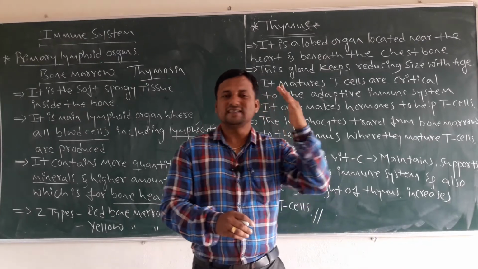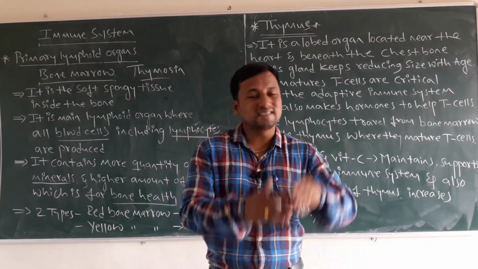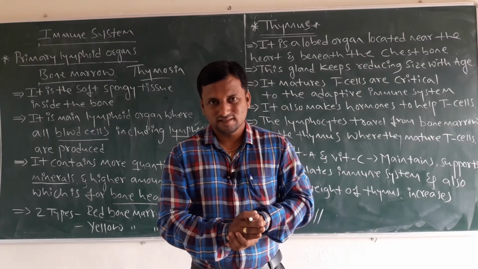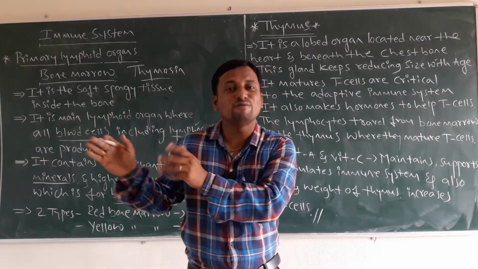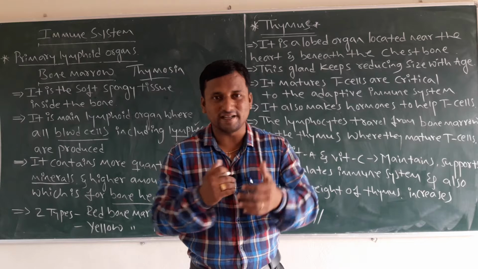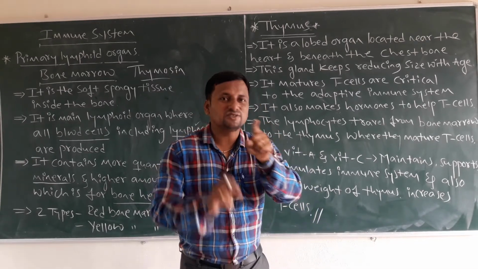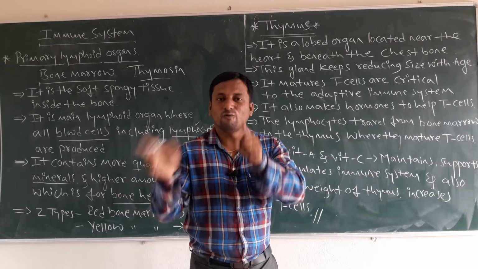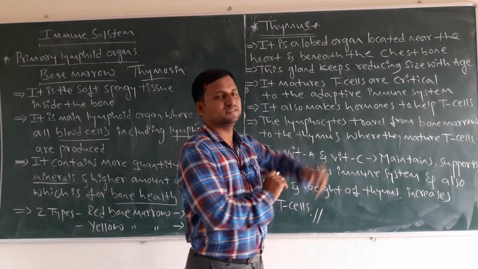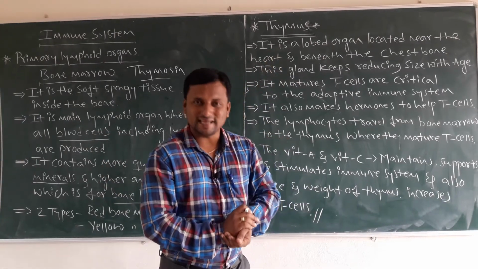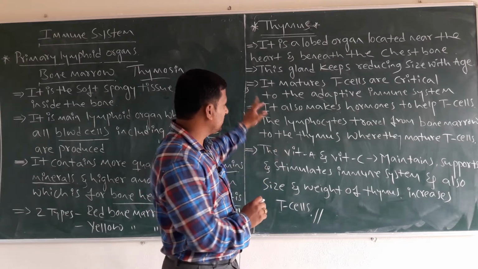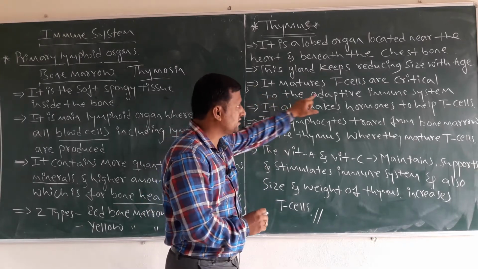Immature means it is not completely matured, that is the childhood stage. Mature means the puberty stage, as we call it in our age concept. That is why immature cells become mature only by this gland. What is this gland? It is nothing but the thymus gland. So what is it going to do? It matures the T cells.